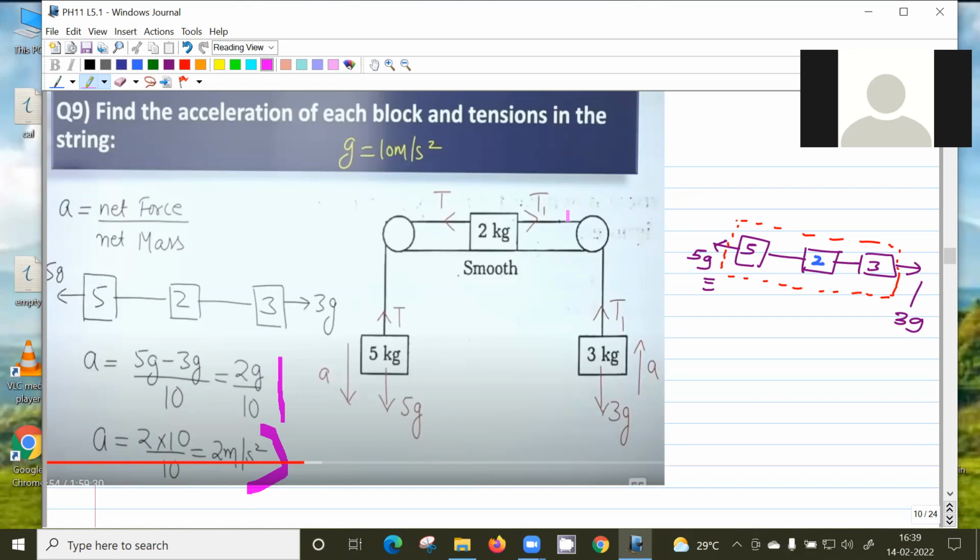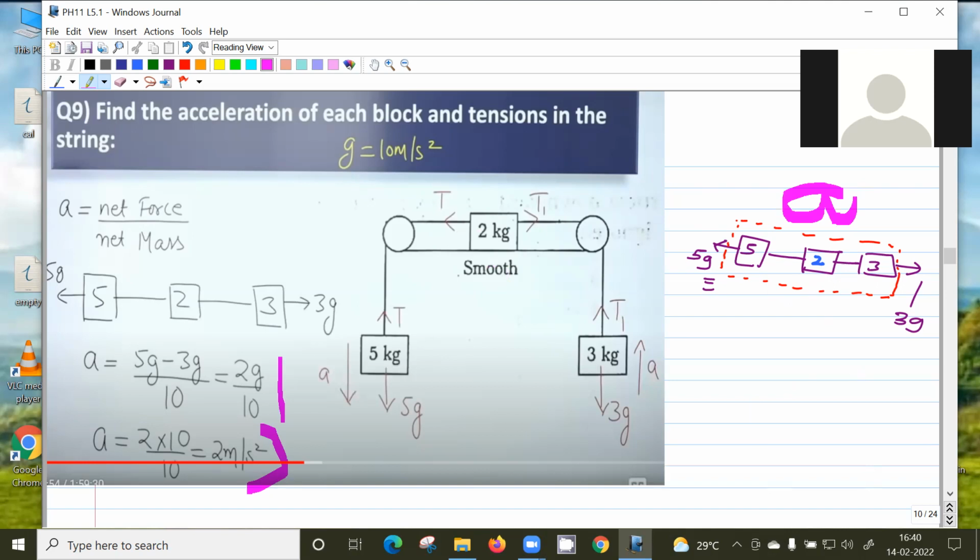So to find the acceleration of this system, and the acceleration of all the blocks is the same, I can consider this an equivalent figure. And this equivalence is for calculating the acceleration. Okay, so is this clear?